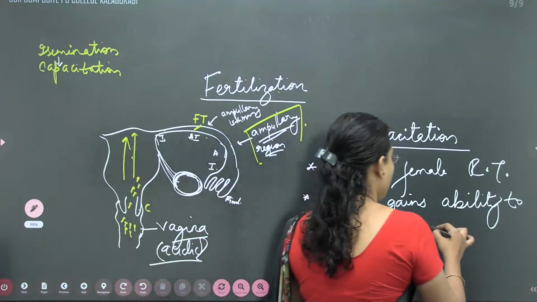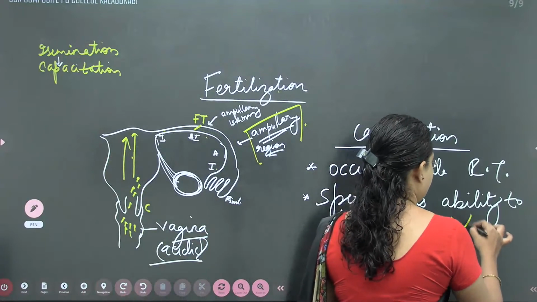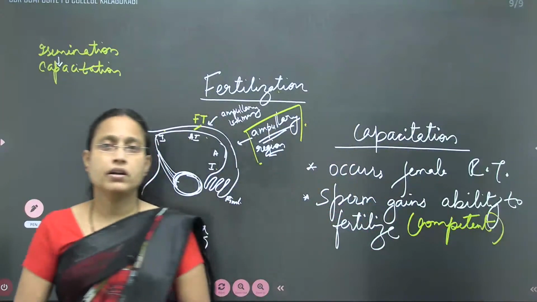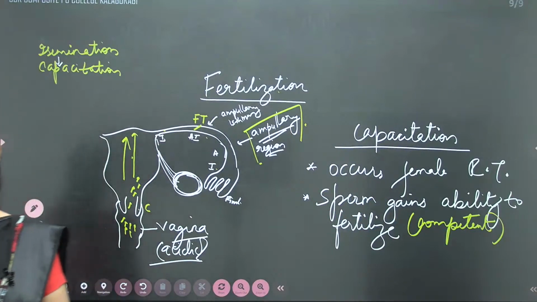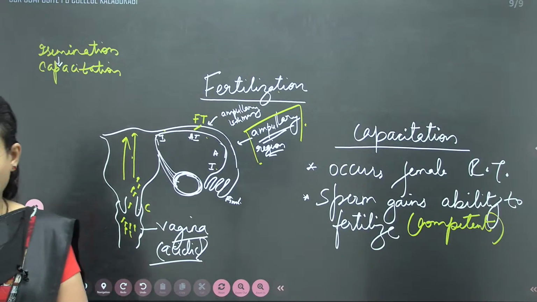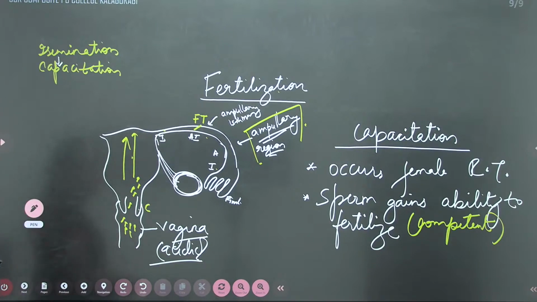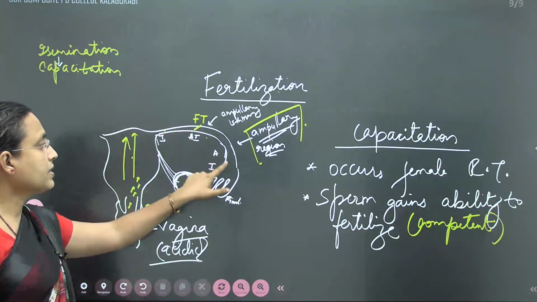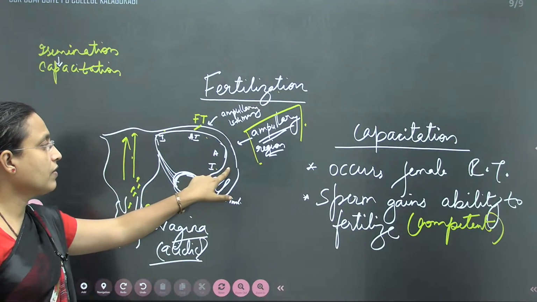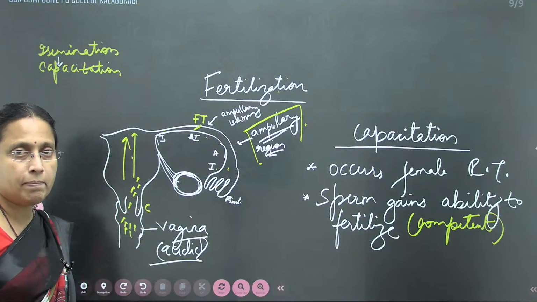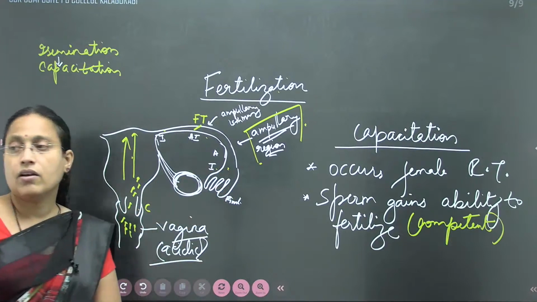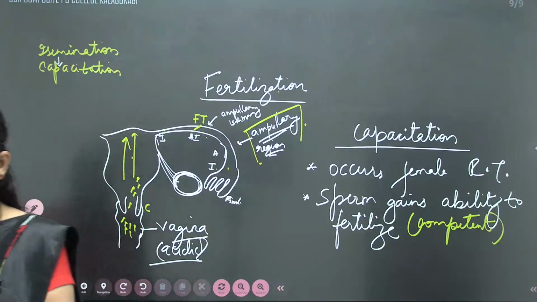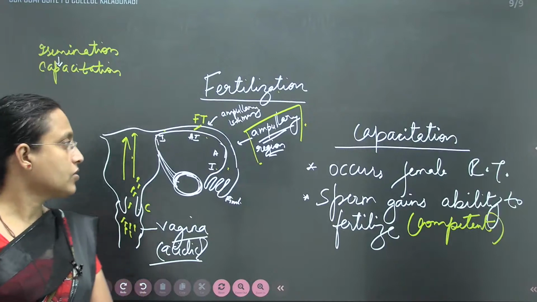It means it is made competent enough to fertilize the ovum. If capacitation occurs here, then the sperm can successfully fertilize the ovum. Otherwise, fertilization is not going to occur. So that is the importance of capacitation.